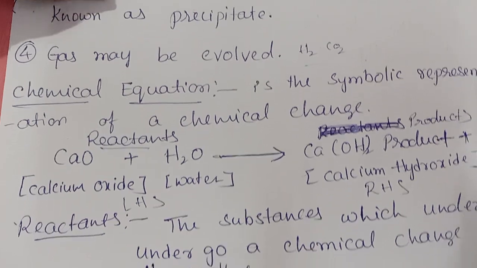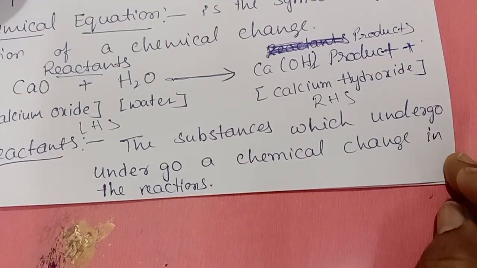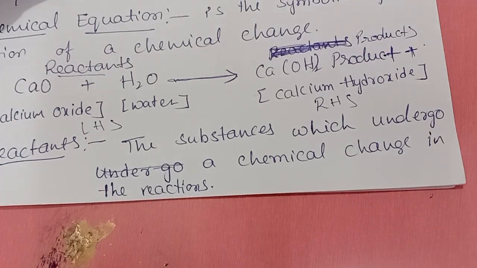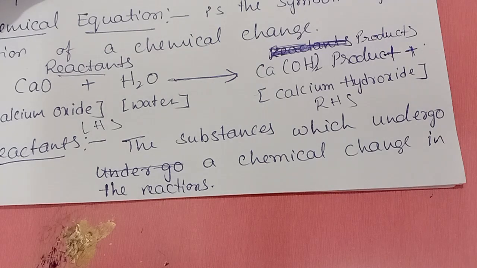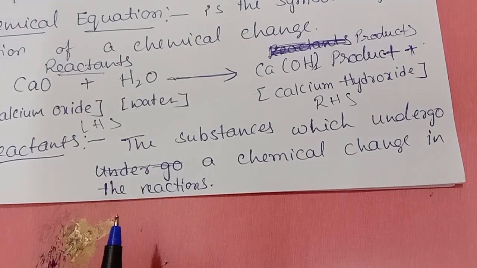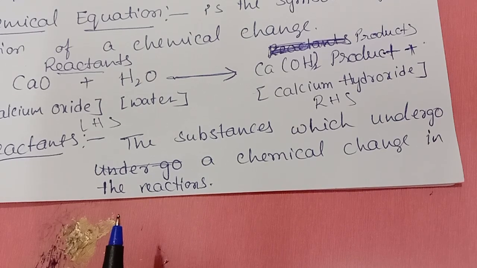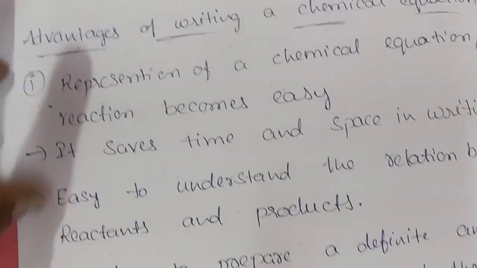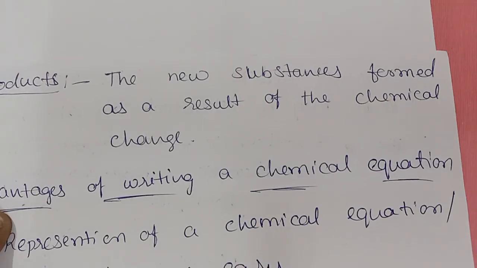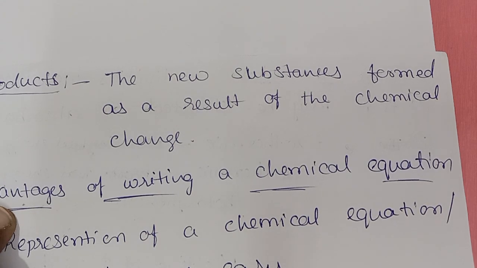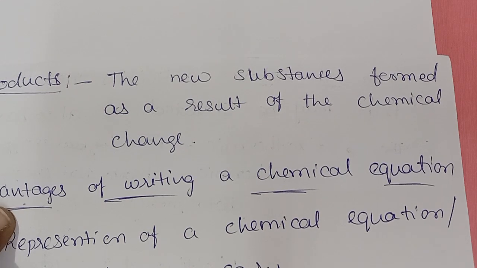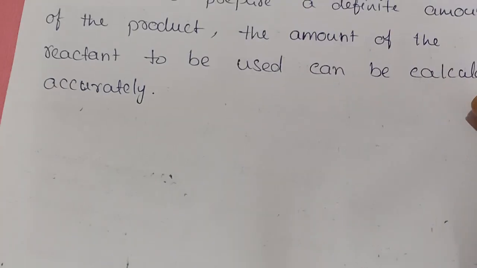Okay. Next, reactants. Definition of reactants: substances which undergo a chemical change in the reactions are called reactants. Substances which participate in the chemical reactions are called reactants. Right. Next, products. New substances are formed as a result of the chemical change. After a chemical reaction, we get new substances, right? Those are called products.